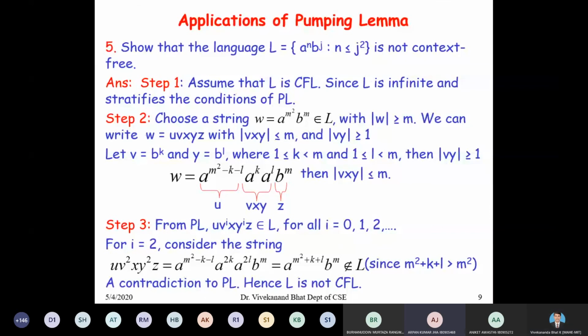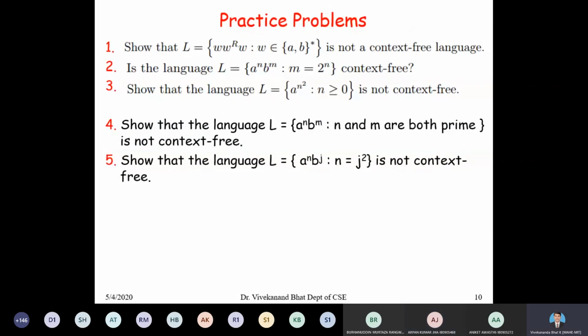Okay, so now I am giving five practice problems. You solve these problems. These problems are very simple. You try by yourself. If you have doubt, you can send me the common Google form, and I can help you solve these problems.